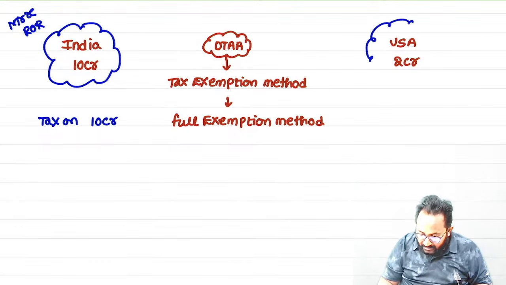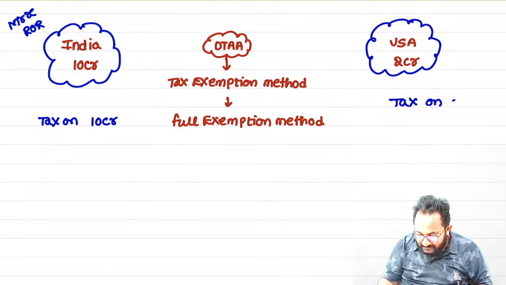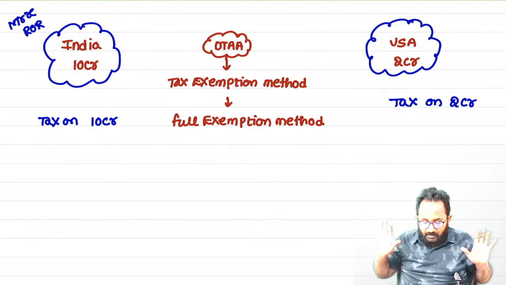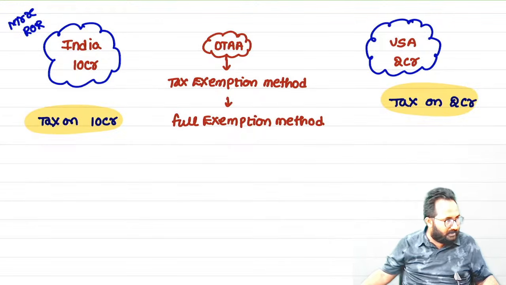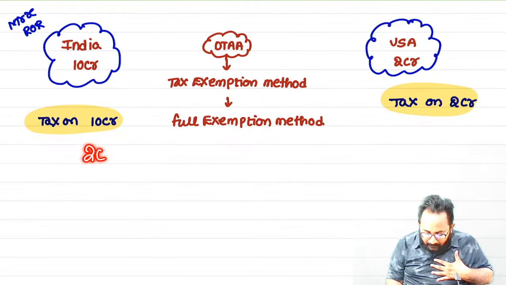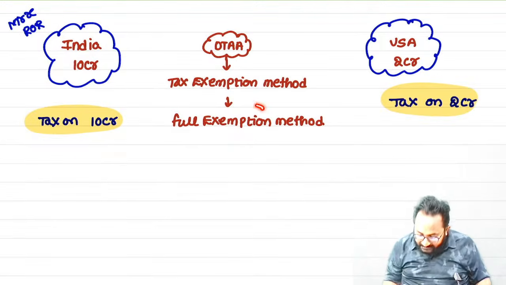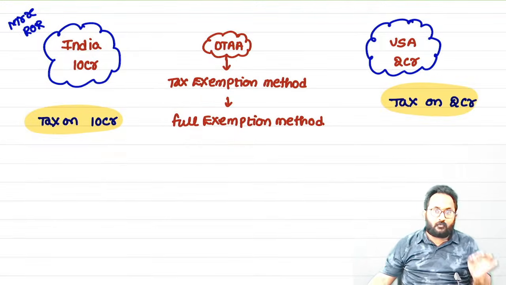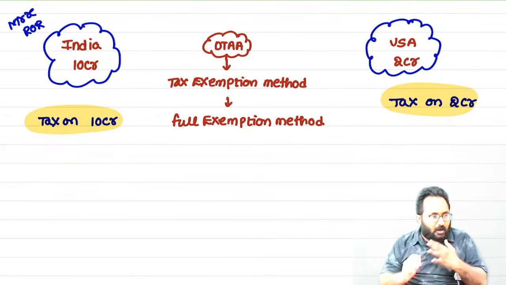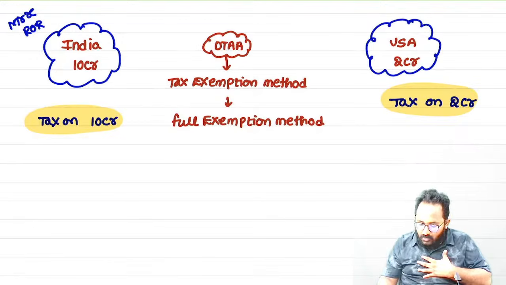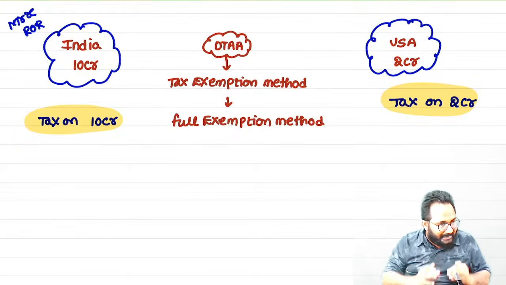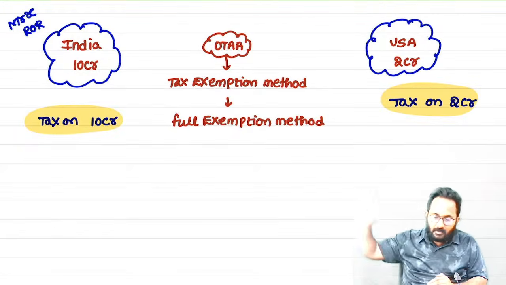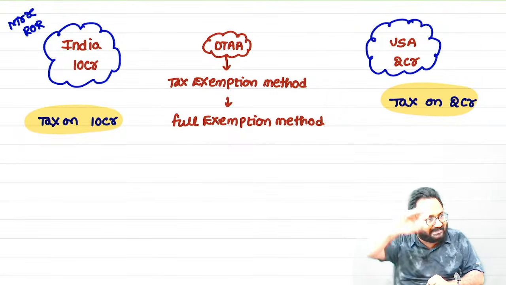Now the foreign country alone has the exclusive right to collect the tax on that income. So tell me, is double taxation prevented or not? Yes. Exemption means we are completely giving exemption for how much amount? 2 crore. Full exemption. We are not going to collect any tax on foreign income. Which country gave up its right? The resident country gave up its right to collect the tax on foreign income. Which country has the exclusive right to collect the tax on such income?